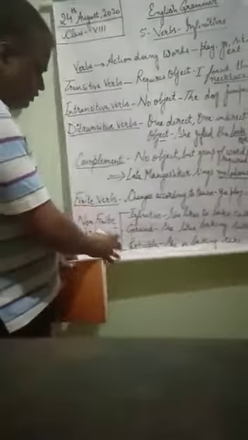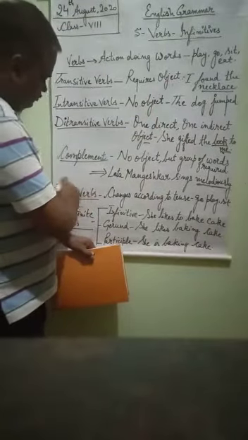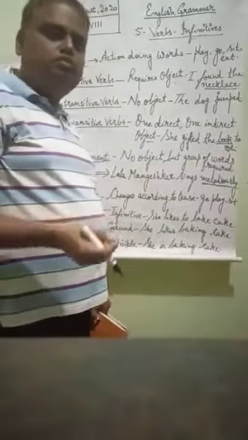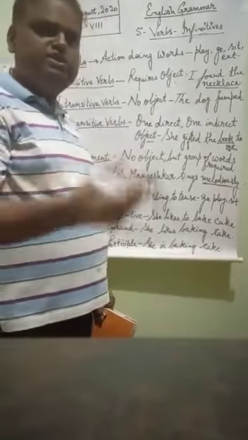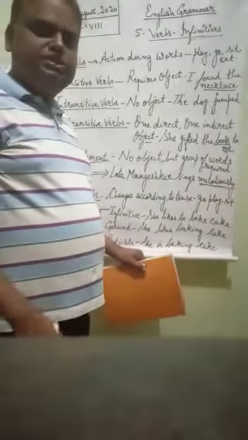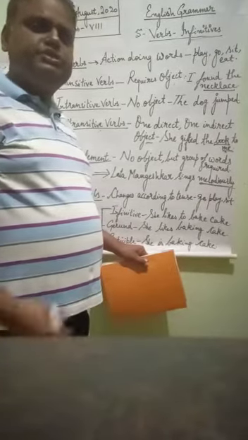Now, finite verbs and non-finite verbs. This is the main topic. Infinitives we are going to study. And first of all we will study about finite verbs. Finite verbs change according to the tense. Suppose go: the past tense of go is went, and the past participle is gone. It is being changed, na? Go, went, gone. Play, played, played. Sit, sat, sat.